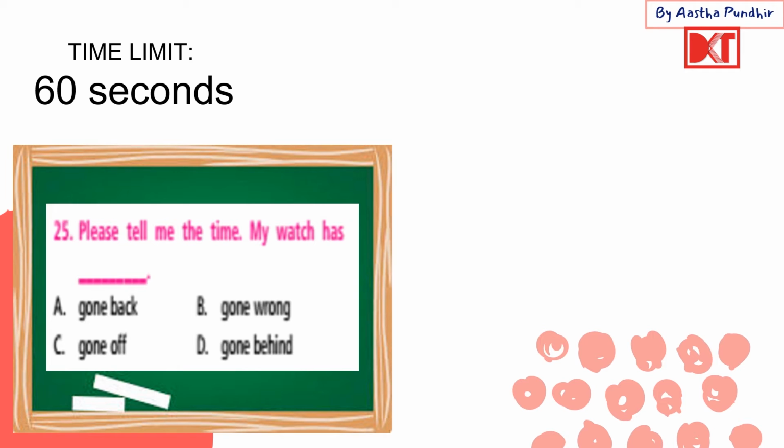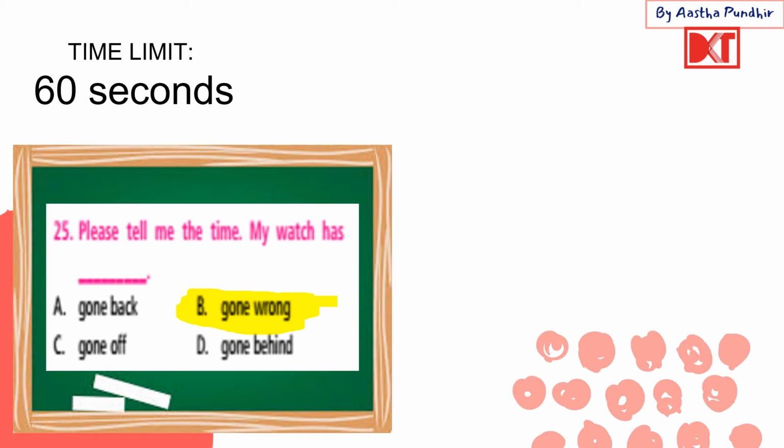Alright, next up we have, please tell me the time, my watch has gone back, gone wrong, gone off, or gone behind. Now the correct answer here is B. My watch has gone wrong. Gone wrong means that it has broken, or it has failed. That's when we say that something has gone wrong or something is going wrong. Even for certain things, like a certain plan that you made and now it has failed, so we can say it has gone wrong.